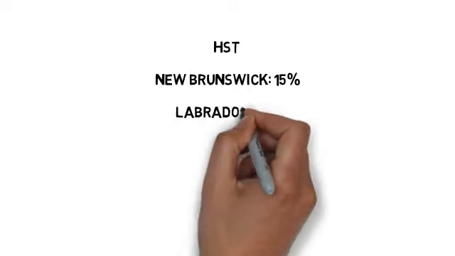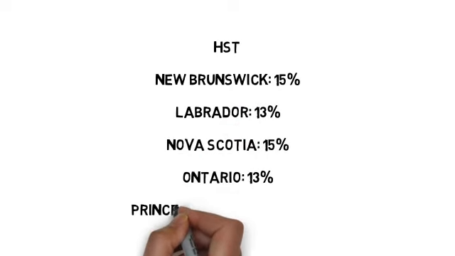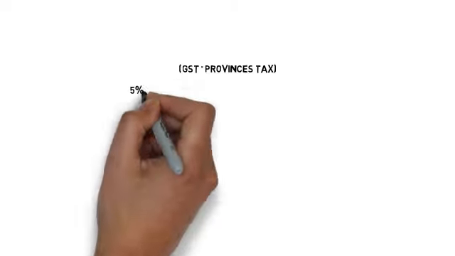The HST rates in some main provinces: New Brunswick it is 15%, Labrador 13%, Nova Scotia 15%, Ontario 13%, Prince Edward Island 14%. So in these provinces there is only one tax called HST, harmonized sales tax.